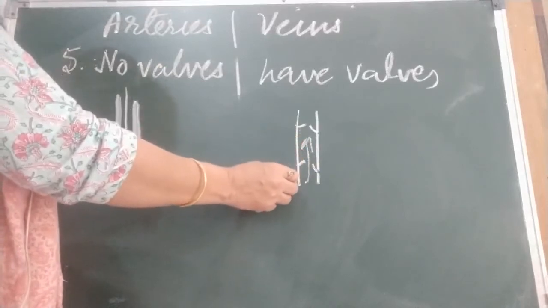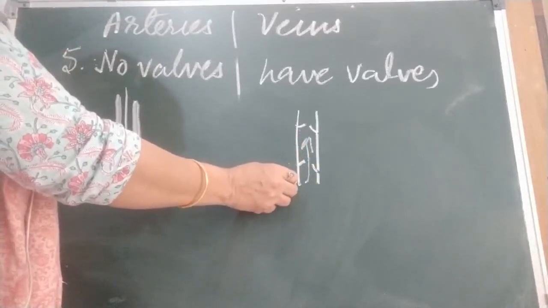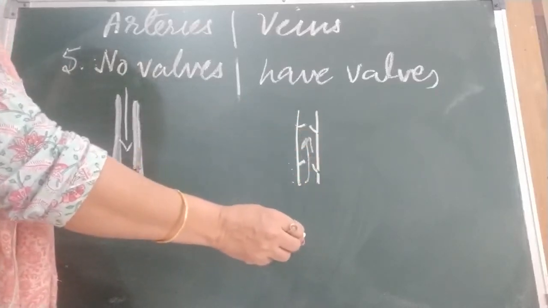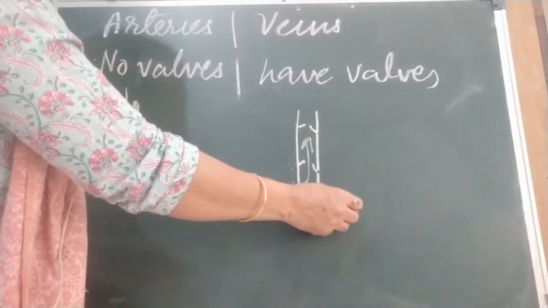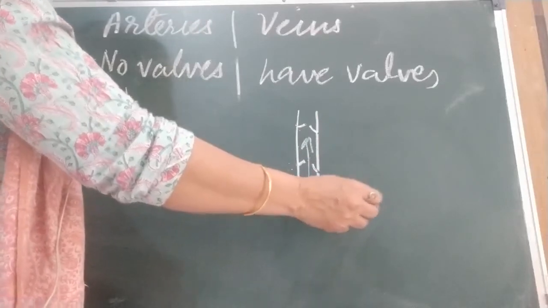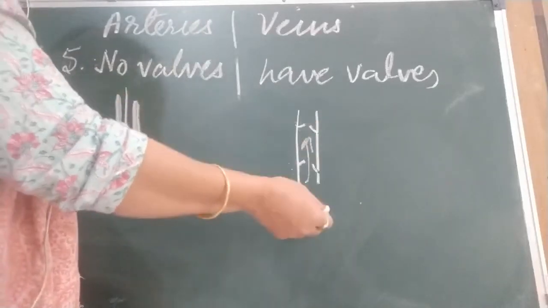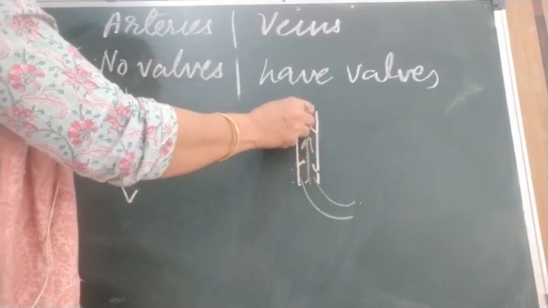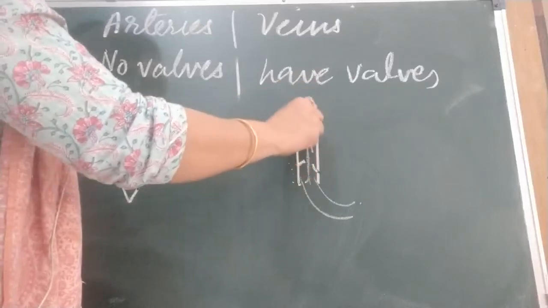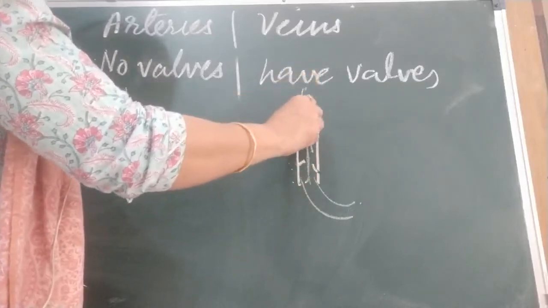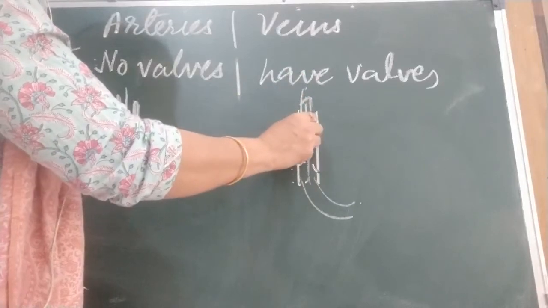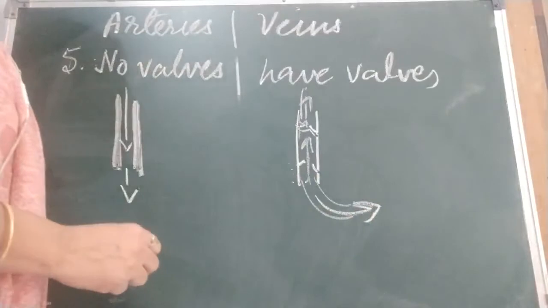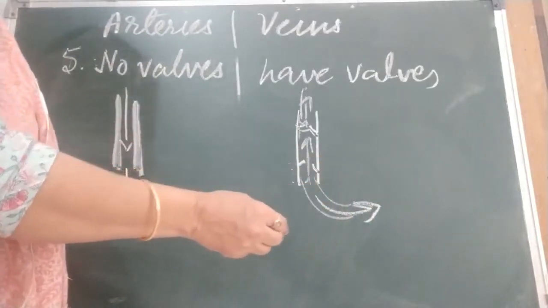There is a series of valves present in the veins. They prevent the blood from flowing back. Suppose the blood is coming from the digestive organs and going up. This blood cannot come back, because when it tries to come back, these valves will close down. It will not move back to the organ from where it is coming.